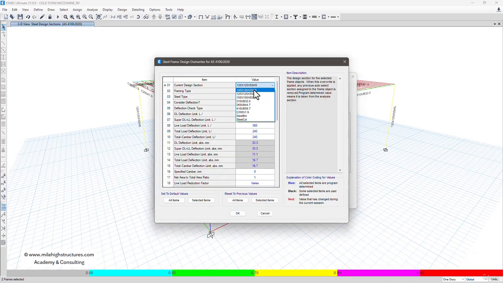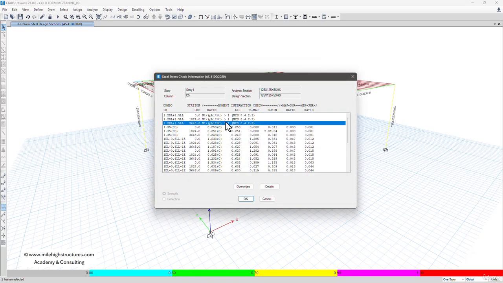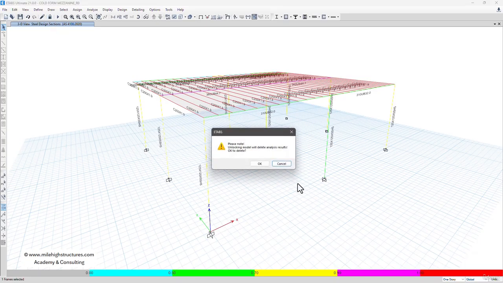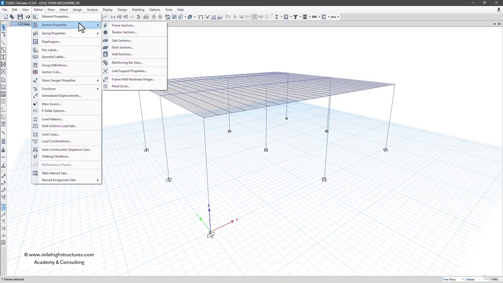Let us say we further reduce it to 100 by 100 by 5. Now we can see that it is failing in the design. So the minimum section size required is 125 by 125 by 5. And in case you're not okay with even a 4 mm weld, because frankly I'm not okay with a 4 mm weld, I suggest that minimum we should have a 5 mm or 6 mm weld. That is why the minimum thickness that I recommend in my projects is at least 6 mm. So we can increase the section from 125 by 125 by 5 to 125 by 125 by 6 also.